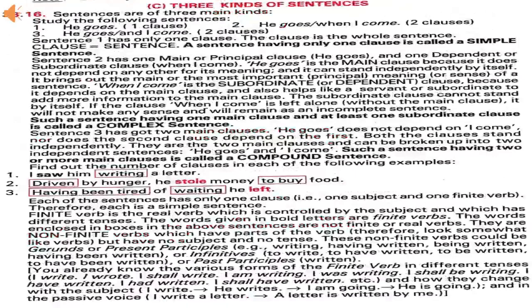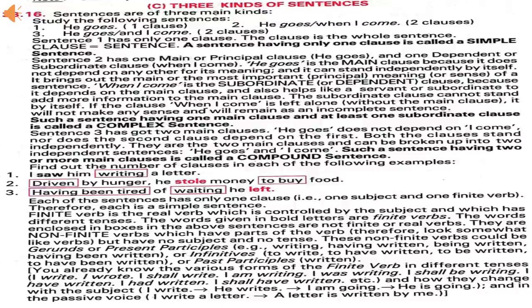Now, sentences. Students, you all know that a sentence is a group of words which makes a complete sense. On the basis of structure, sentences are of three kinds: simple sentence, complex sentence, and compound sentence. Now, let's see with examples. He goes. This sentence has only one clause, that is the main clause. So this is a simple sentence.